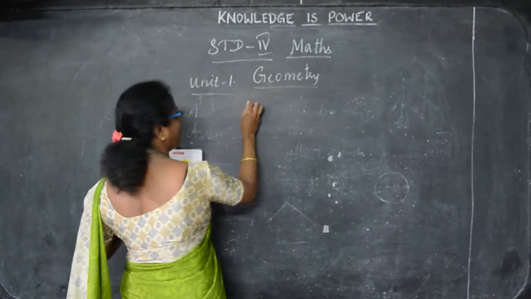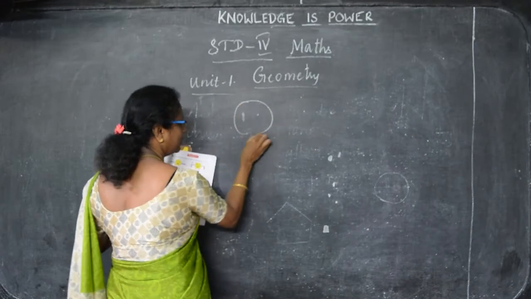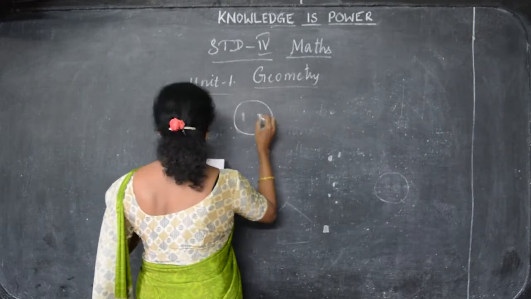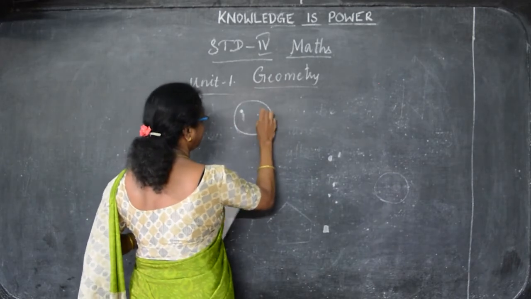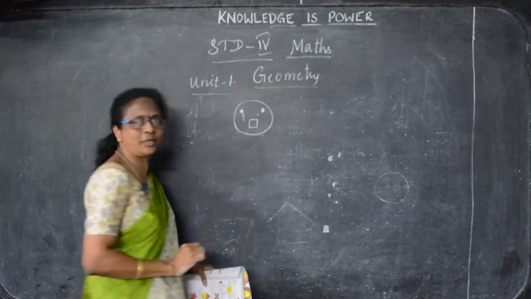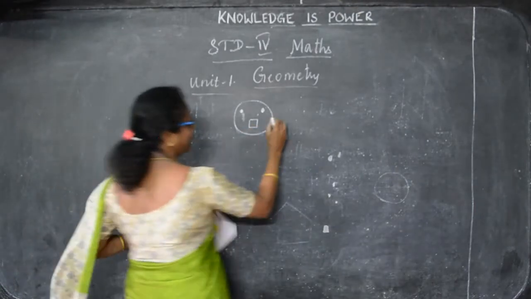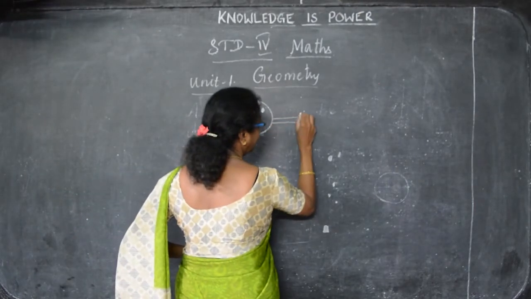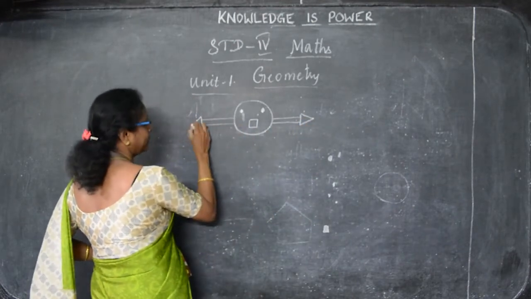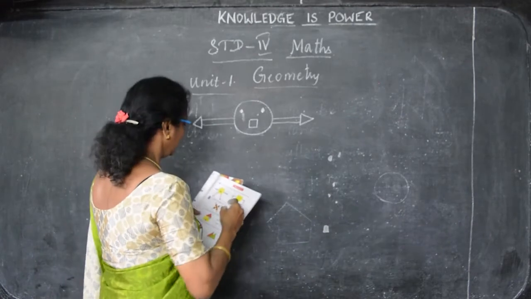Here I am drawing one picture. It's a circle. Draw a circle and put the eyes. Then his mouth is like a square. That's a simple drawing. And this is the arrow mark. Draw like this.